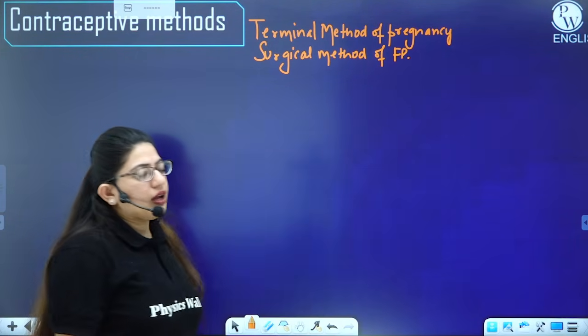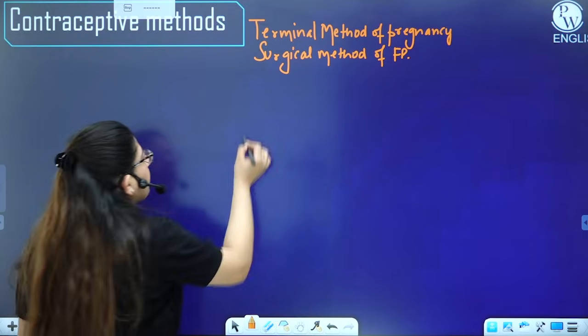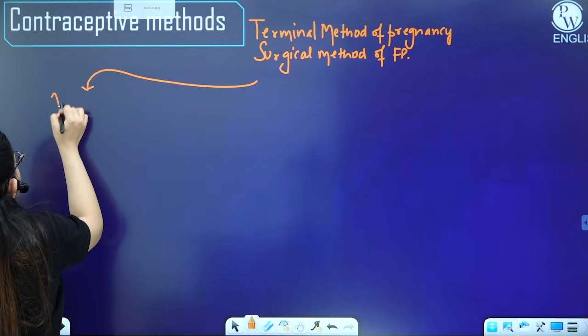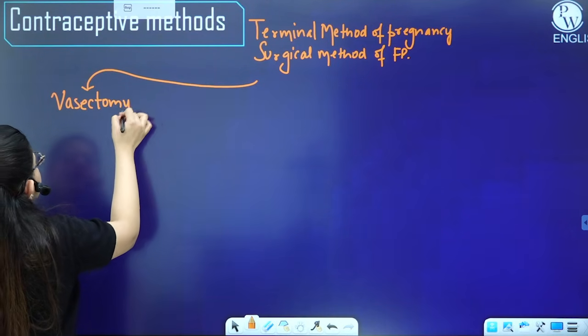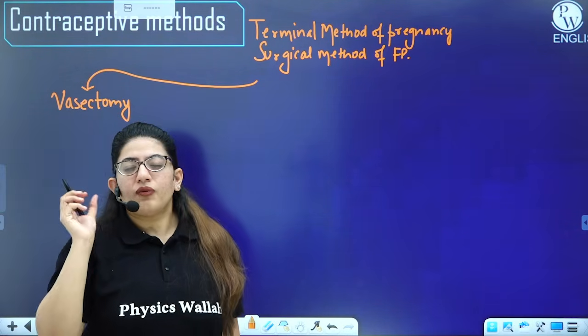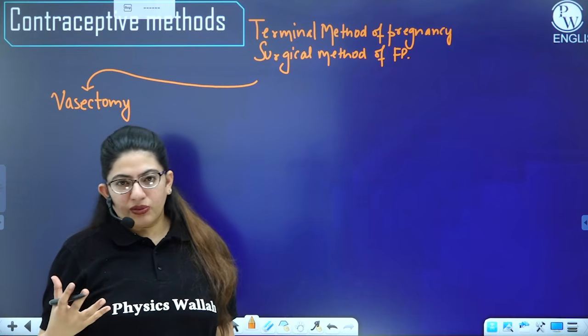Okay. So what are these methods? There are two types of surgical method. One is vasectomy. Ectomy means surgical removal of something. Wherever the word ectomy comes, that means a surgical removal of something.